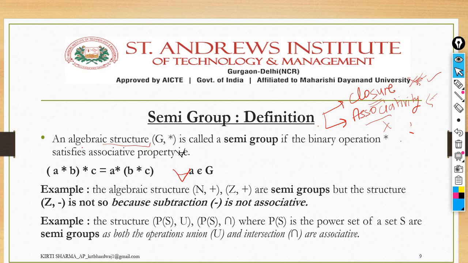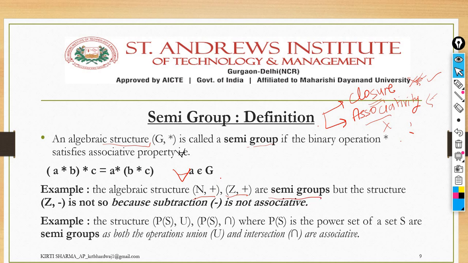That's why in the definition it is already mentioned here, an algebraic structure is called a semigroup if it satisfies the associativity property. Okay, so in the example, we are seeing here N with plus and Z with plus. We have already seen that the set of natural numbers and the set of integers satisfy the closure property, right? So that's why we have to check for the semigroup also.